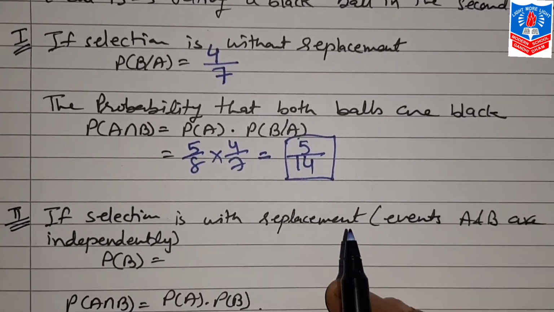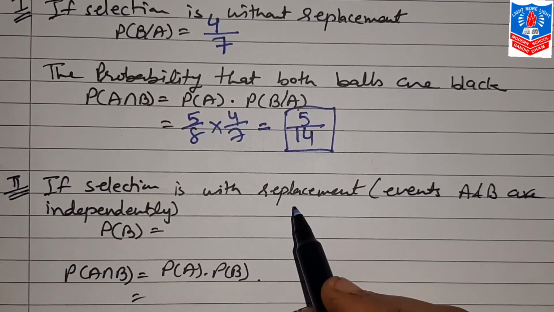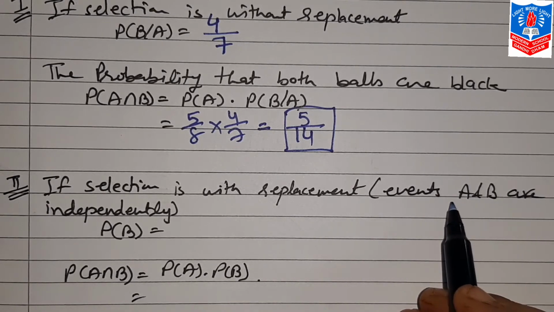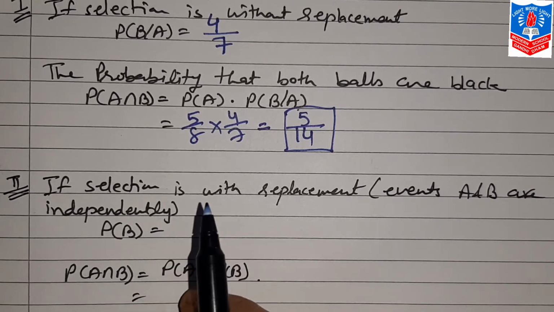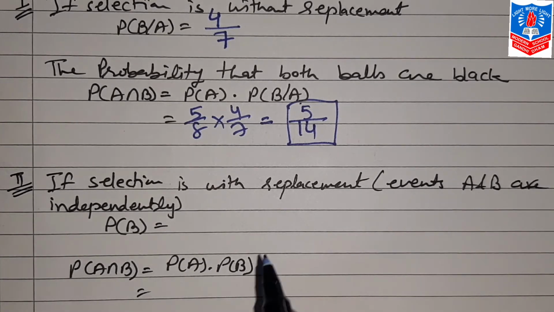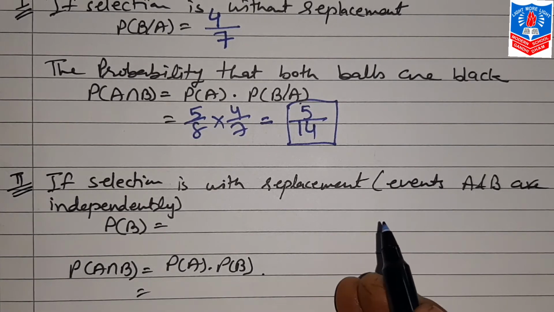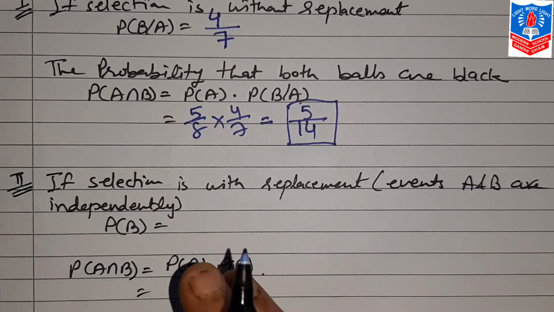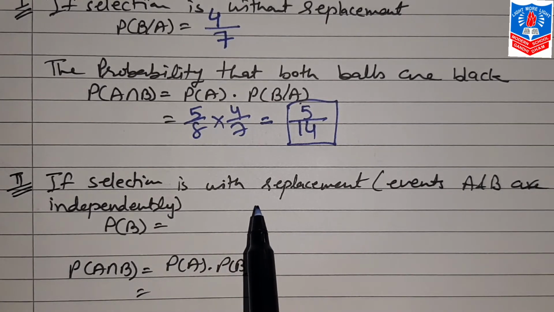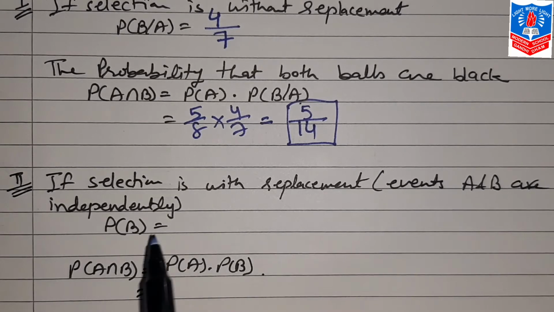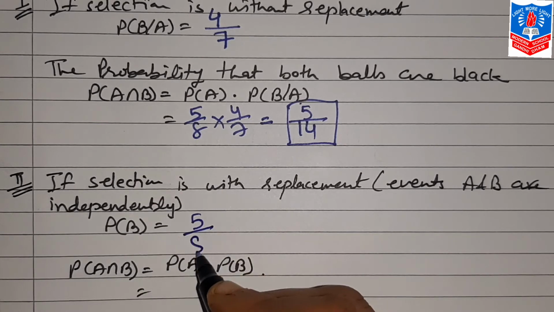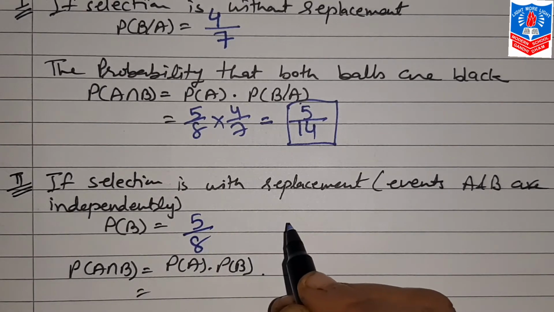Now come to the second, that is with replacement. Now here event A and B, these both are independent. Why? Because first ball is drawn, then it is replaced back, and after that second ball is drawn. So they both are independent. So in that case, probability B will be the same 5 by 8 like probability A.